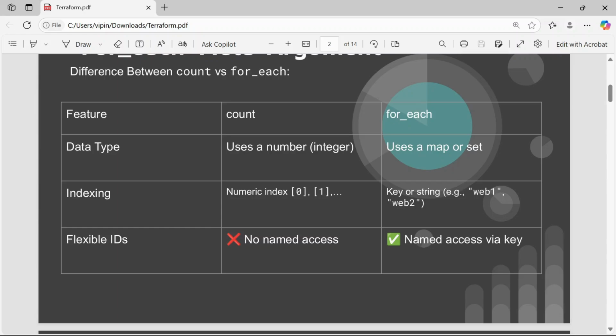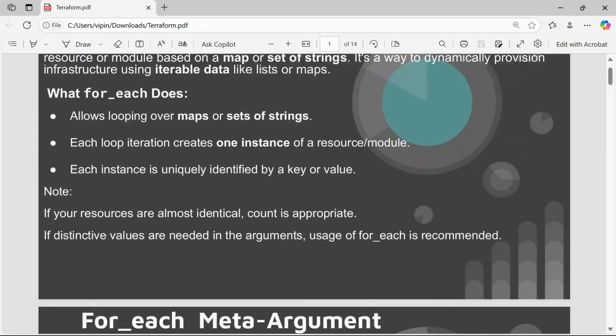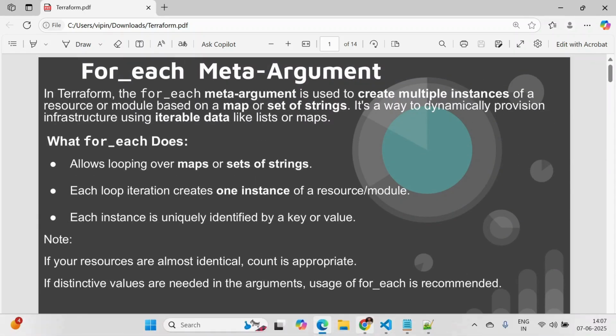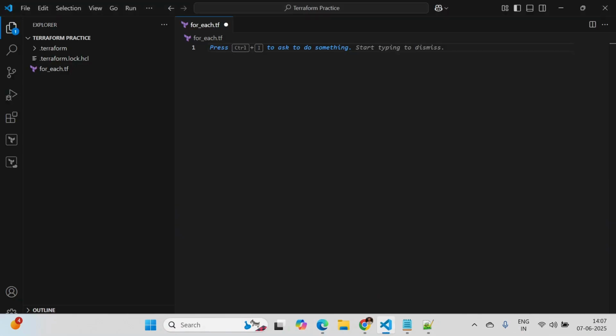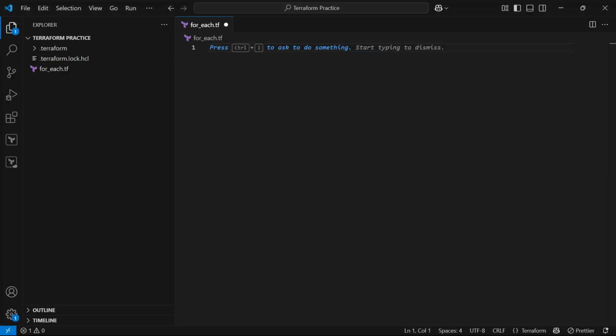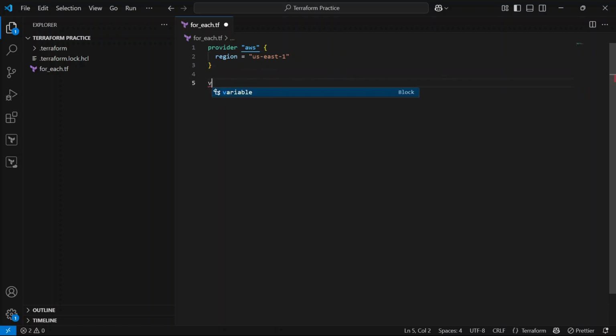Let's go ahead and try this in real time so that we can understand it. Let me define the provider here, that is AWS, and region us-east-1.